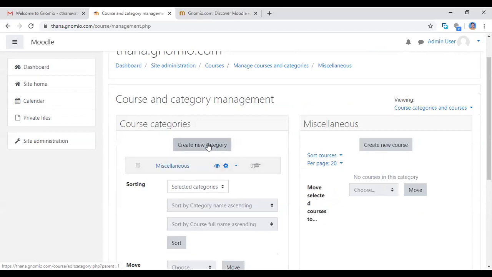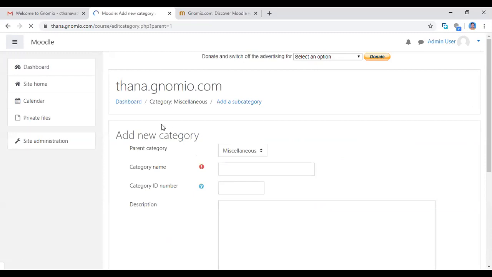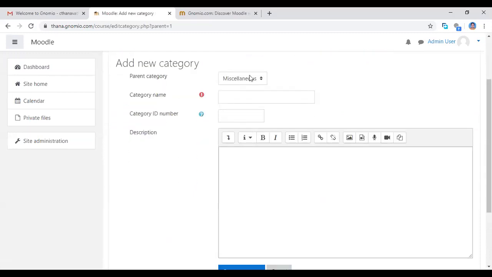Which course category you want to create? Then you click the create new category button. So see this parent category is miscellaneous. This is the default one. We can't change that. Now we enter the category name. So now I'm going to create the course category for my BA students.